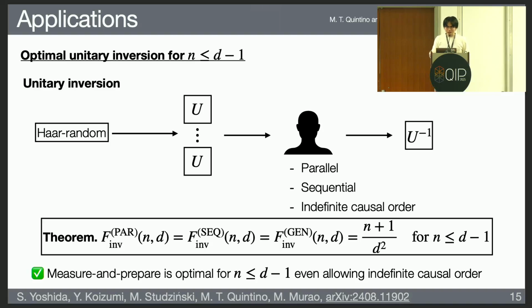And we can consider some strategies to implement this inversion, which is just to utilize input unitary in parallel or sequential or even using indefinite causal order like quantum switch. But by using the optimal estimation result shown in the last slide, we show that actually parallel, sequential, and indefinite causal order protocols give you the same fidelity. And it's actually the same as the estimation fidelity.